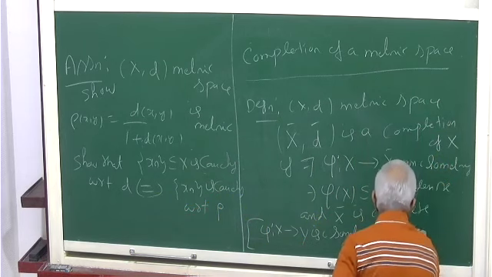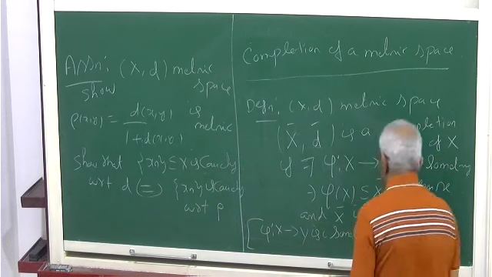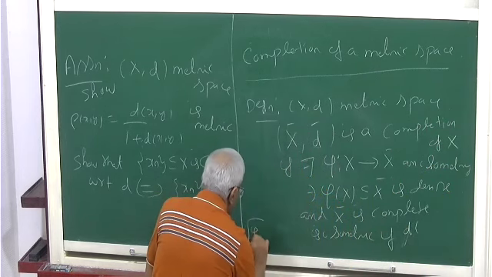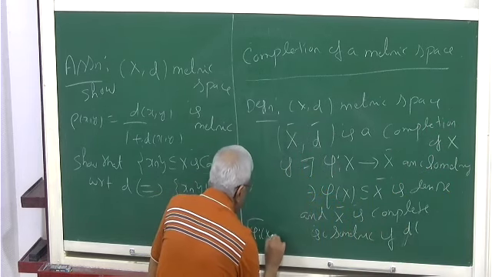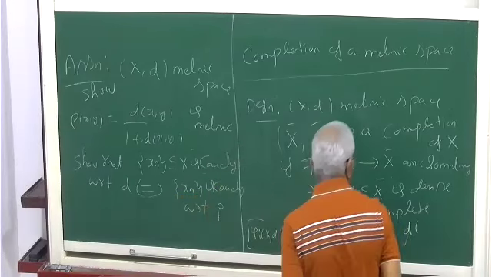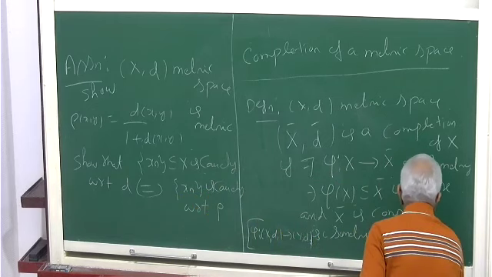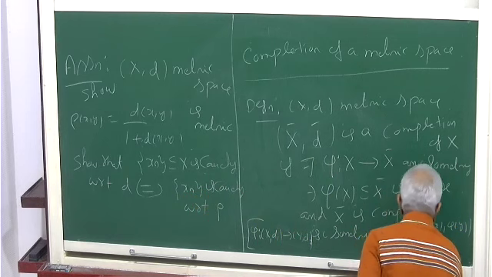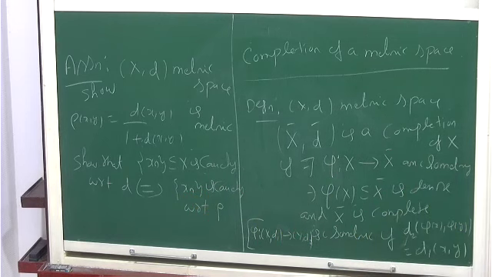So d2 of (phi(x), phi(y)) equals d1 of (x, y). It is just a map which preserves the distance, preserves the metric. The distance between phi(x) and phi(y) is the same as the distance between x and y.